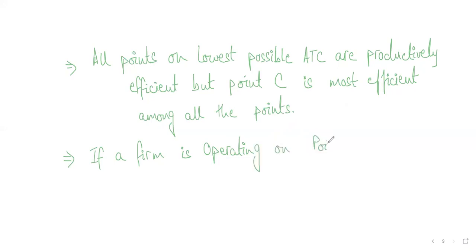This is the name that economists have given to this point. So it is also productively efficient, but there's an additional name that we use for this point, which is X efficiency. Are you both clear on this?